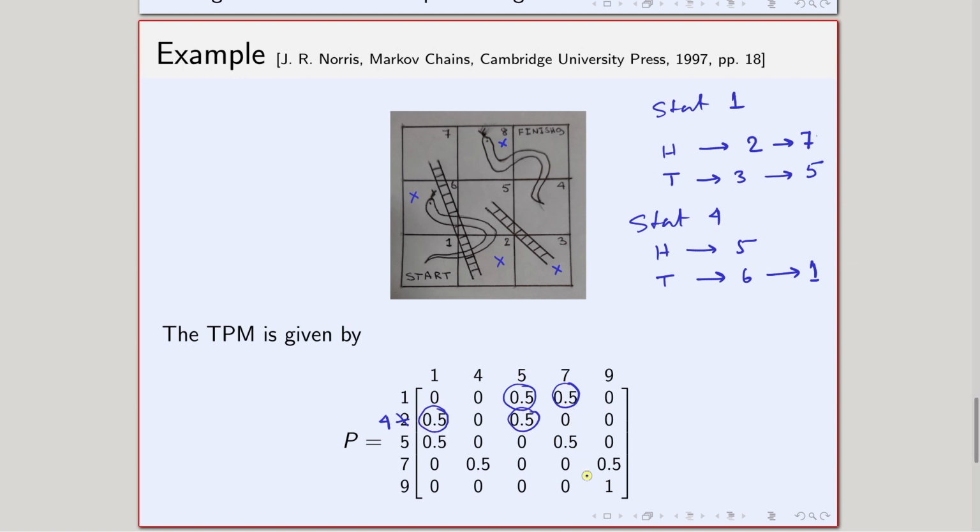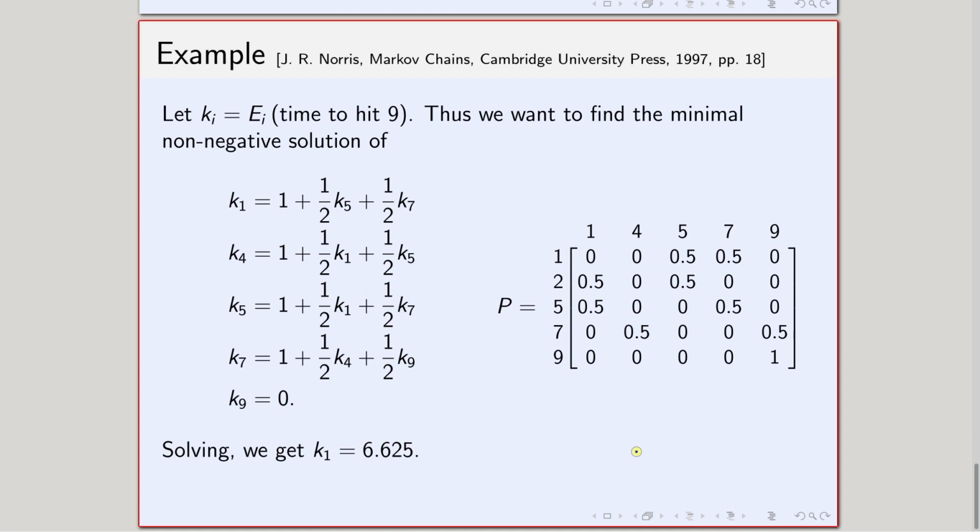Similarly, I can write all of them, but once I reach 9, I will be in 9 forever. The play will end, so I will be in 9 forever. So from 9 I can only go to 9. So I have 1 here. In this way the matrix can be written, and once the matrix is written, I can again write the system of linear equations.